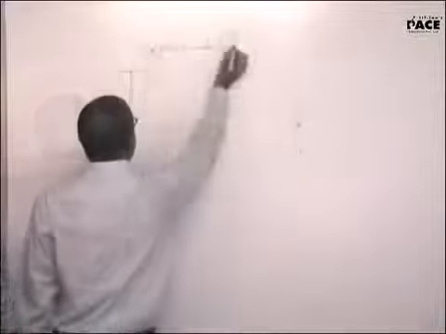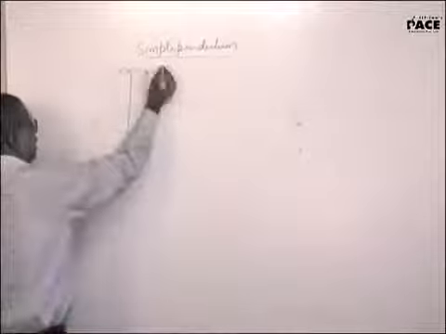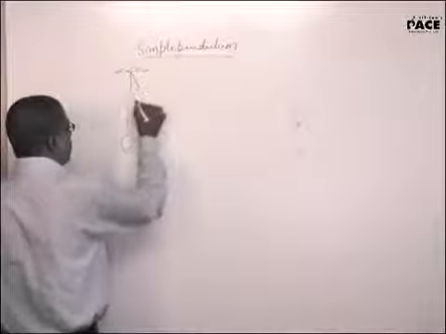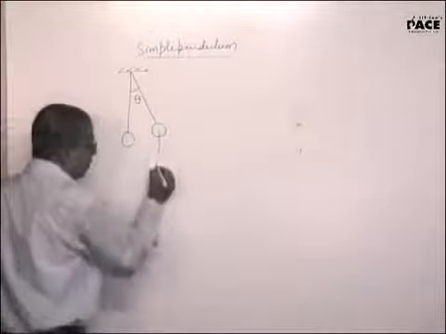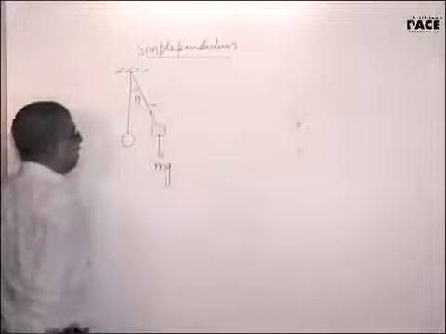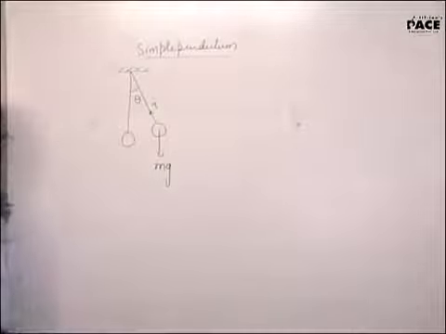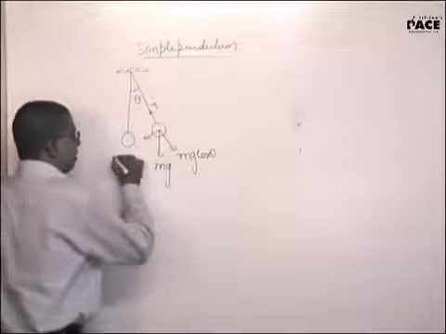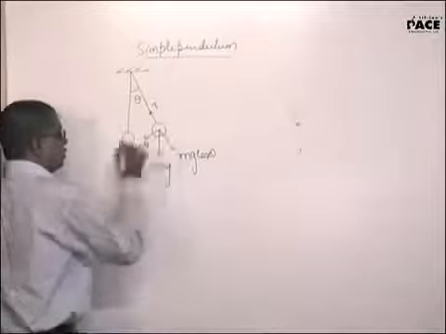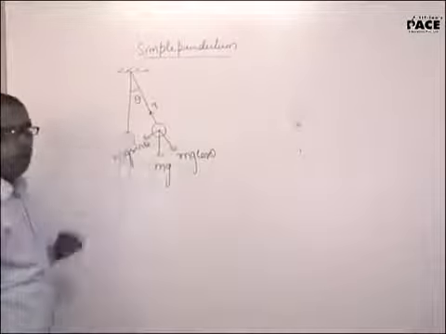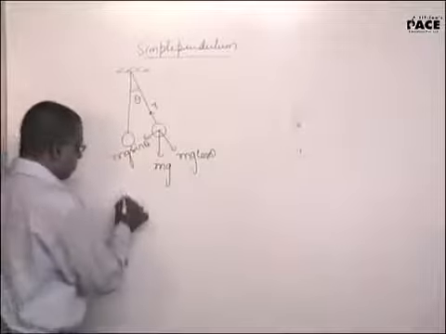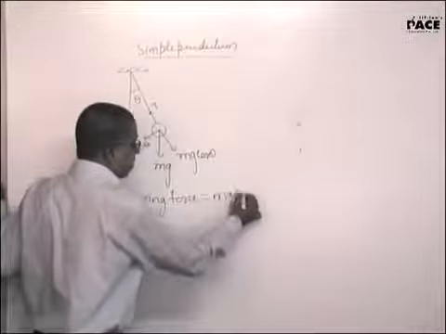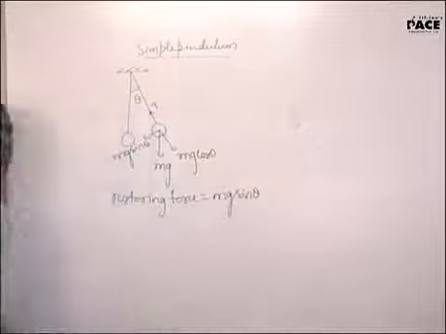Simple pendulum. Though this theory will not be complete here, I'll come to this again, but just to give you an example. If the simple pendulum is displaced by a small angle theta, mg will be acting in the downward direction. Tension will be passing through this particular point. So I can say this will be mg cos theta and this will be mg sin theta. So what is the restoring force pulling the simple pendulum back to the equilibrium position? Restoring force will be equal to mg sin theta. Is that right? Yes, sir.